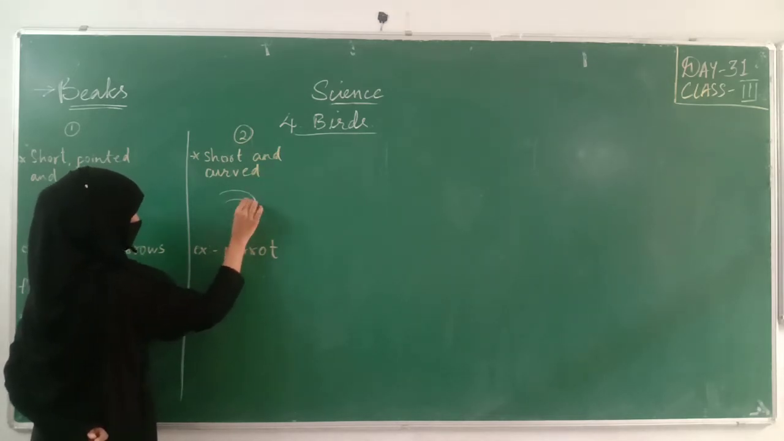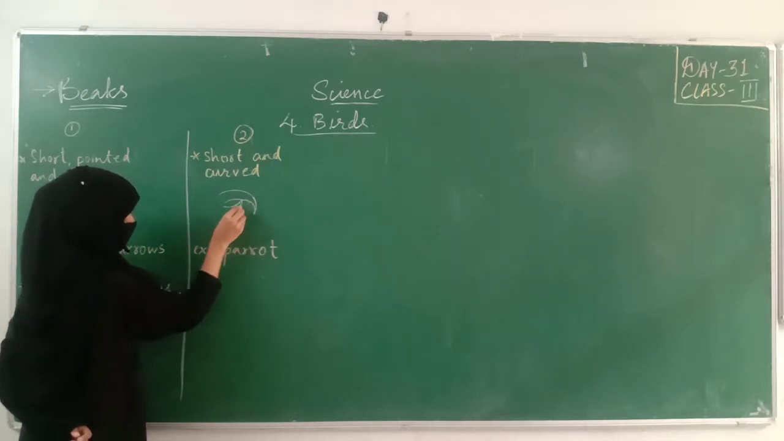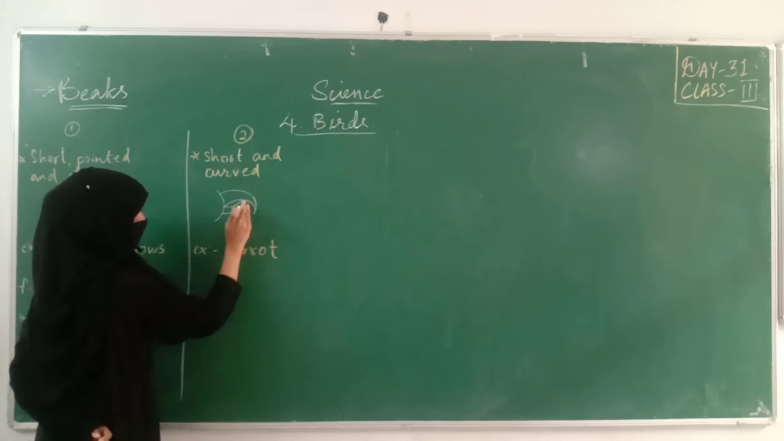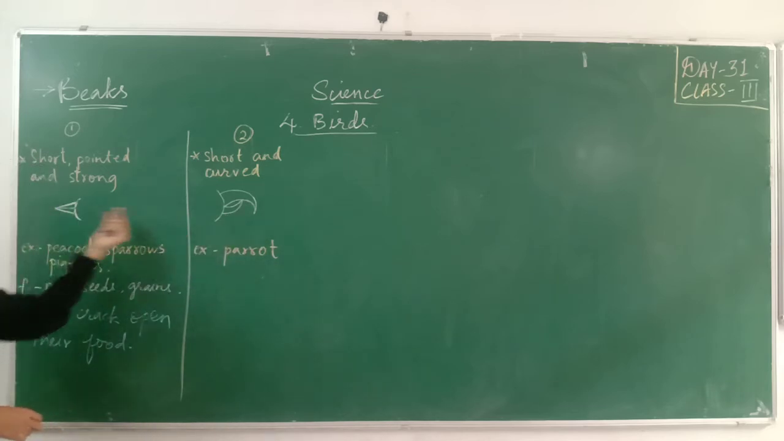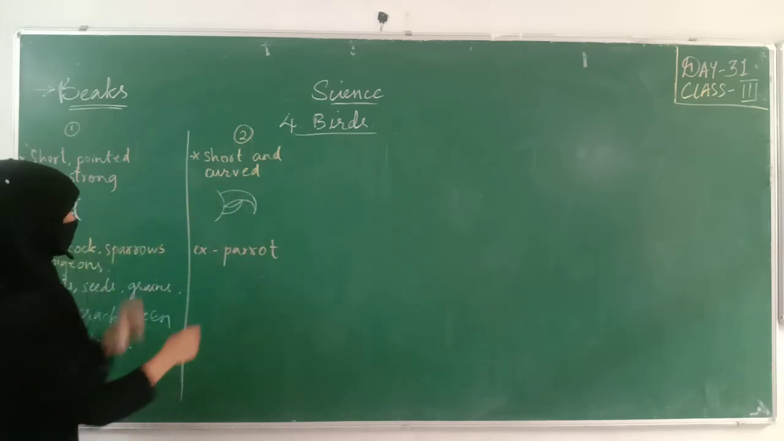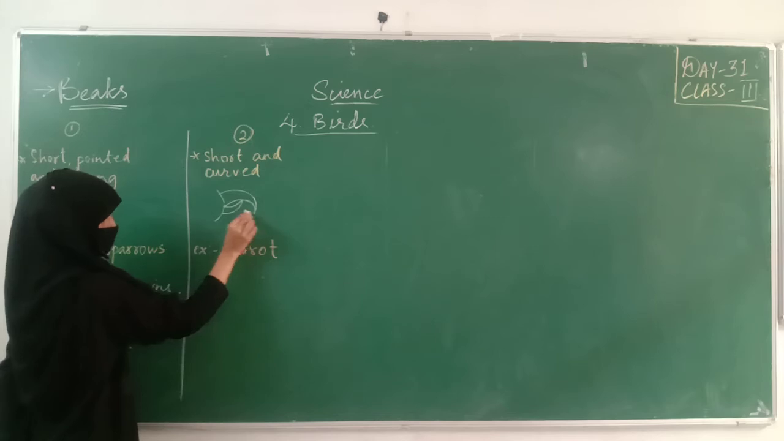Then from down also it will be curved, like this. This is the kind of teeth a parrot is having. It will be very short. This is also short, this is also short, but this beak will be curved from up also, curved from down also. Short and curved beak.